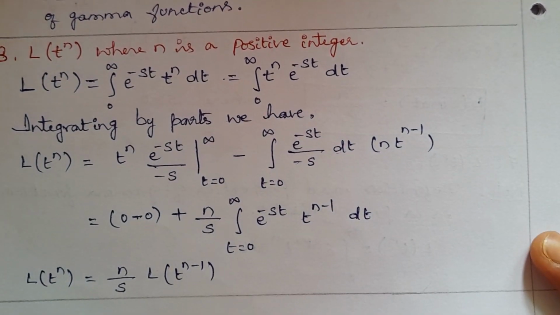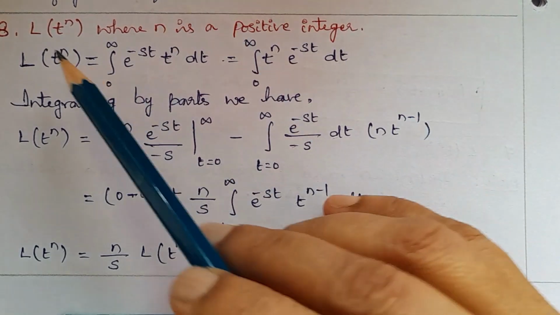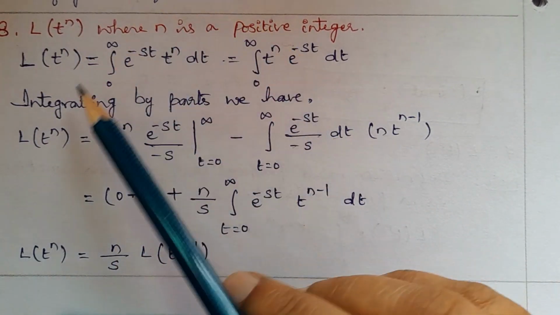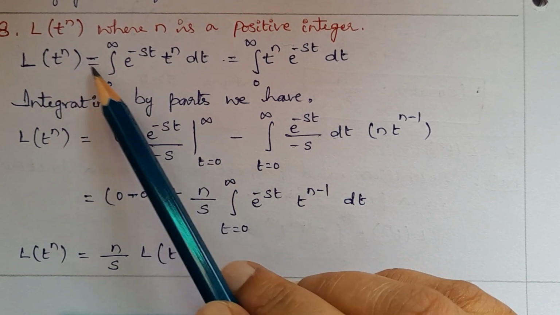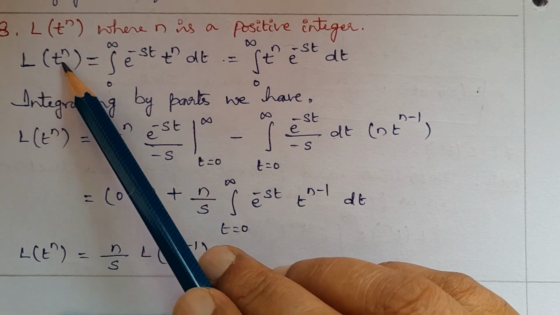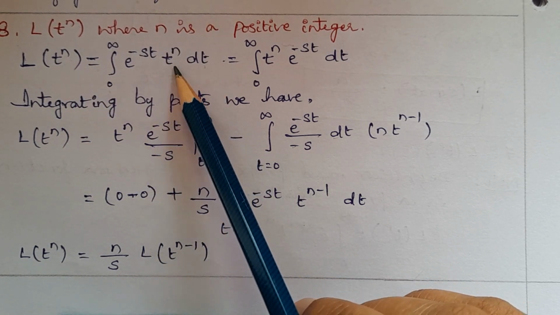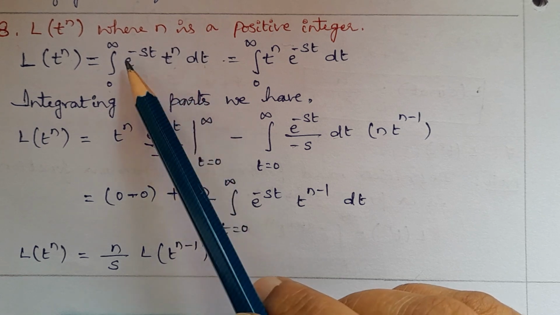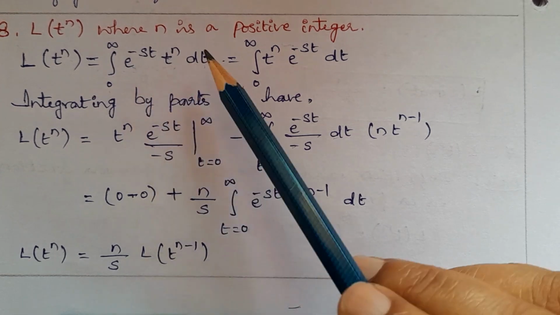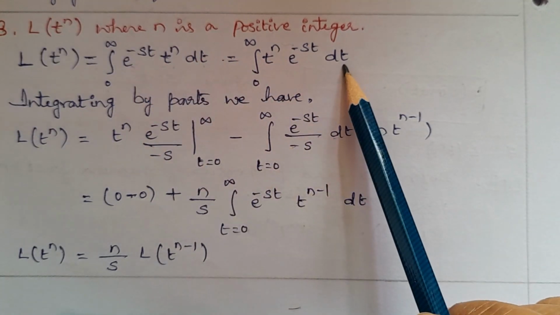Next, eighth, elementary functions. Laplace transform of t power of n, where n is a positive integer. Laplace transform of t power of n equal to integral of 0 to infinity e power of minus st, f of t is t power of n, into dt. So here f of t is a polynomial. Interchange these functions. First you should write t power of n, next is e power of minus st into dt.